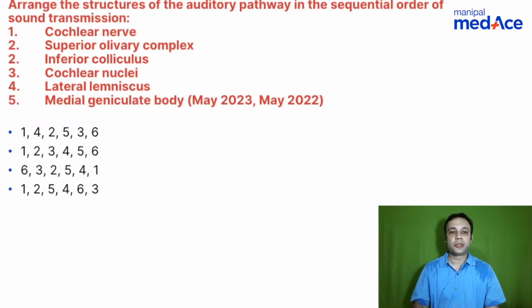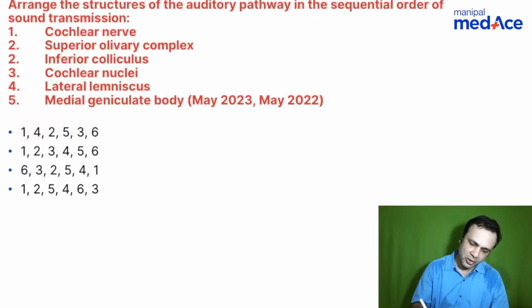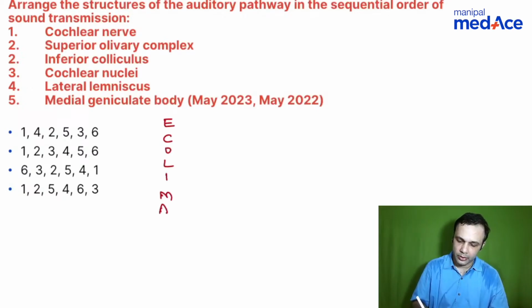Most commonly asked questions: if you look at the auditory pathway, straightforward, I think all of you would be well versed with it, and the mnemonic for that is echolaima.